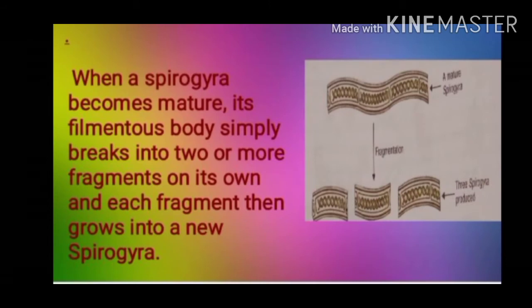You can see here Spirogyra is filamentous in shape. When a mature Spirogyra reproduces, its body simply breaks into two or more fragments on its own, and each fragment then grows into a new Spirogyra, as shown in this diagram.